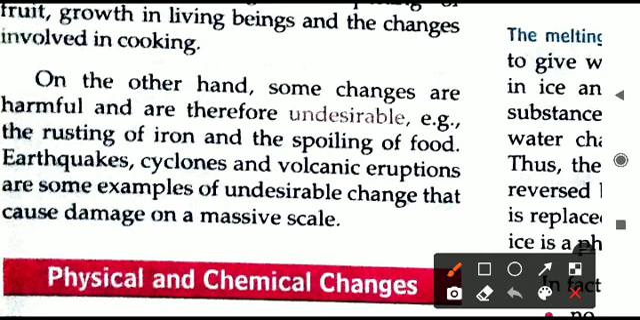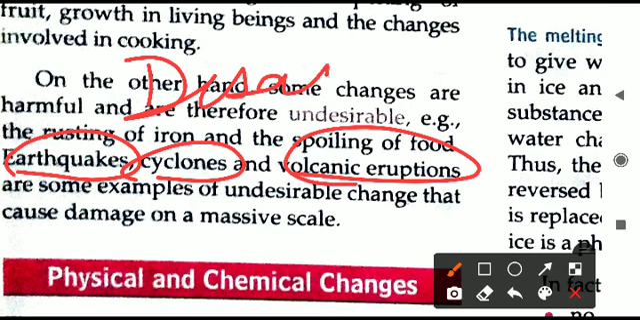There are big disasters like earthquakes, cyclones, volcanic eruptions, floods and many other things. They are called disasters. All the disasters are put in the category of undesirable change because they cause a huge loss to the life and property of human beings, plants and animals. Everyone is destroyed in this. So all the disasters are undesirable changes. I hope this type of changes is clear to you.